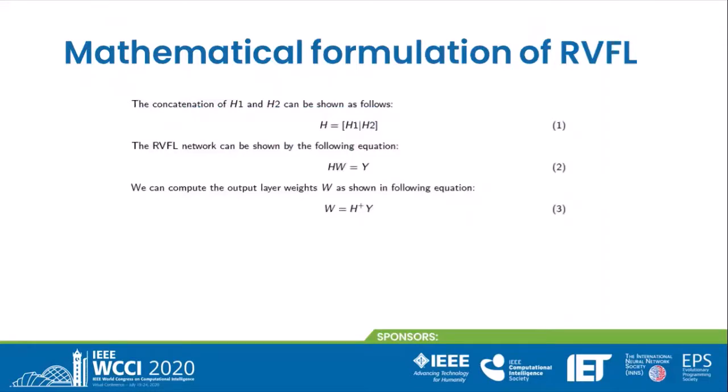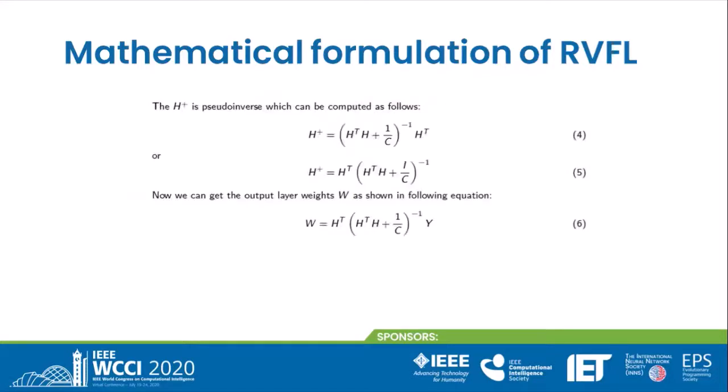In this slide, we have discussed the mathematical formulation of RVFL. Equation 1 denotes the concatenation of H1 and H2. Equation 2 denotes the RVFL network, where H is the concatenated matrix, Y is the output during training, and W are the output layer weights. These output layer weights are calculated using equation 3, where the pseudo-inverse of H is computed. The pseudo-inverse of H can be computed using equation 4 or equation 5. Then we can compute the output layer weights using equation 6.